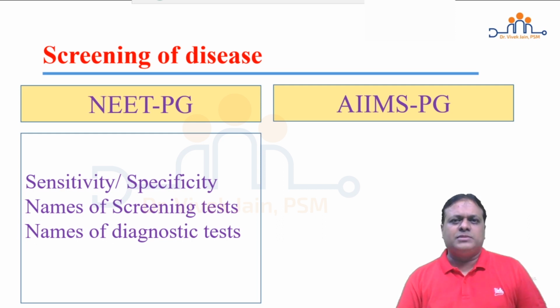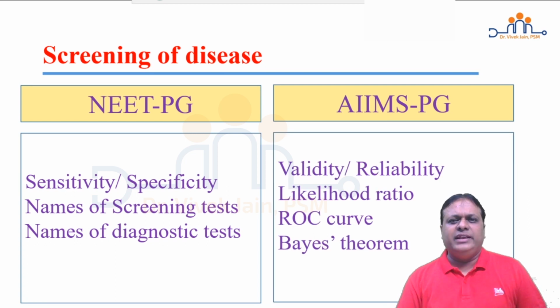Now, when we look at AIIMS PG, they focus on validity, reliability concept, precision, accuracy. They can give you a clinical example and ask you to find out whether the given test is precise, accurate, both or none. What is the use of LJ chart or Levey-Jennings chart in this concept? Likelihood ratio: calculation of likelihood ratio of a positive test, likelihood ratio of a negative test, and also its interpretation you should know. ROC curve, receiver operator characteristic curve, is drawn between which two parameters, and if a ROC curve is given, you should be able to interpret the curve.